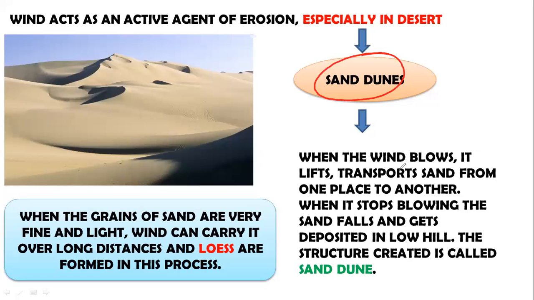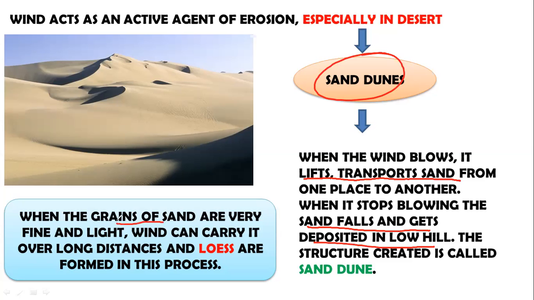Now, when the wind blows, it lifts, transports sand from one place to another. Wind transports huge amount of sand from one place to another. And when it stops blowing, the sand falls and gets deposited in a shape of a low hill. And this hill of sand is called sand dune. Now, these sand dunes are not permanent at a place, they keep on moving. As the wind blows, the structure, the shape, the place of that sand dune changes as well.